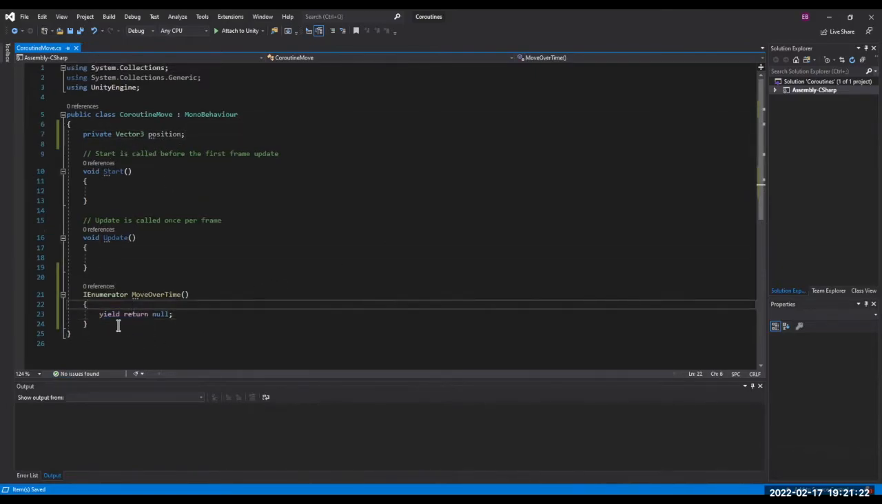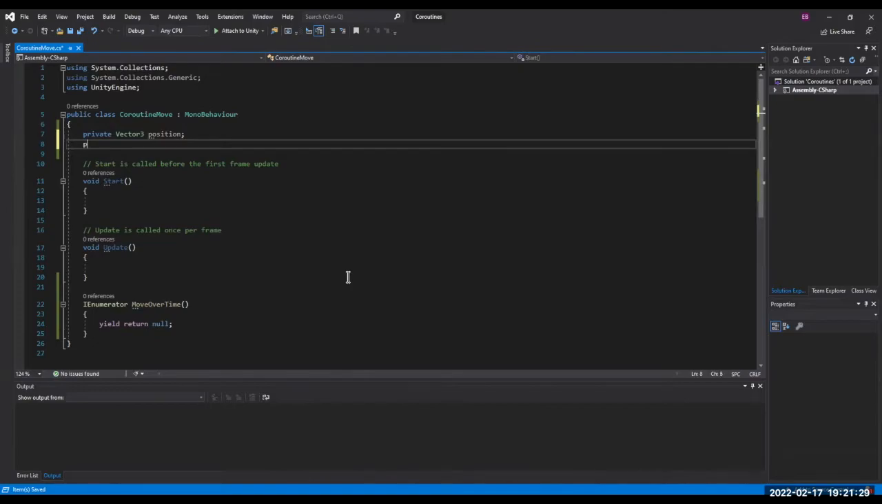Okay. So we'll probably add a for loop in here over time, right? So we'll do public because we're lazy. So we'll do a public float moveTime.